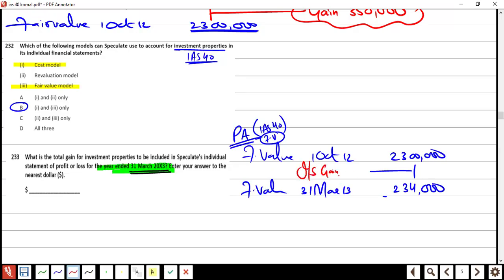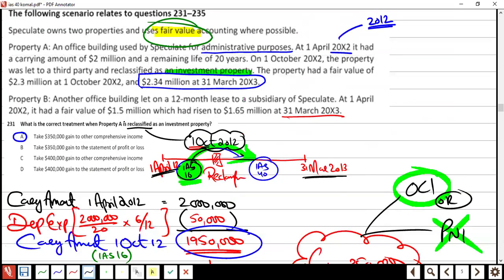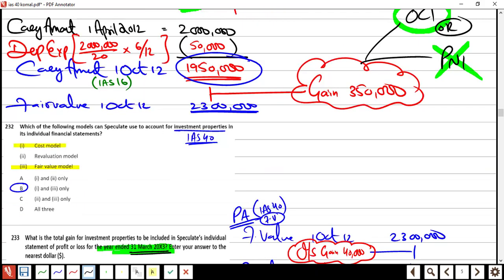How much? 40,000. This is only property A, yeah? That's not the final answer, because they are not asking you here about property A. Be careful. Here he specified property A, so we only solved property A. Here he is asking for the total gain on properties. You know property is singular and properties is plural.